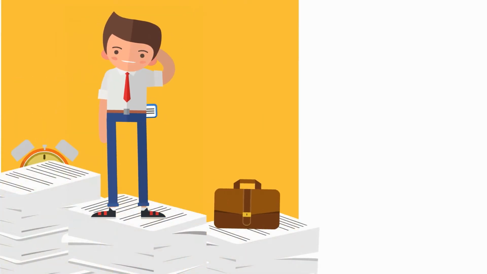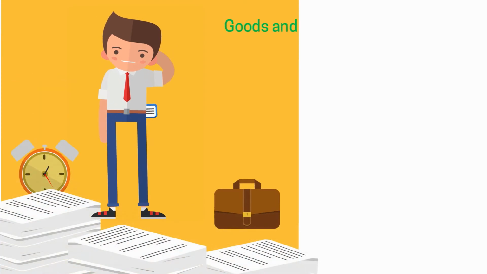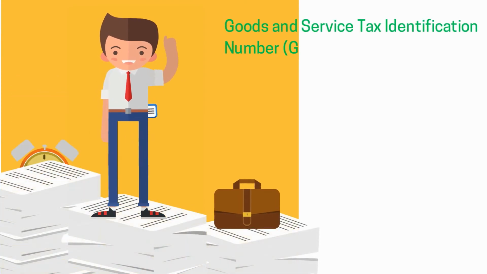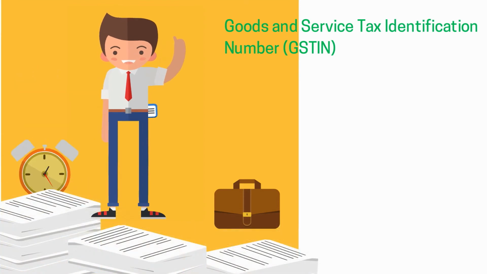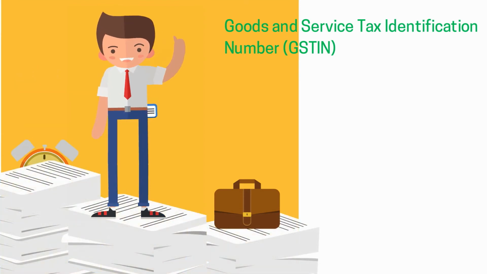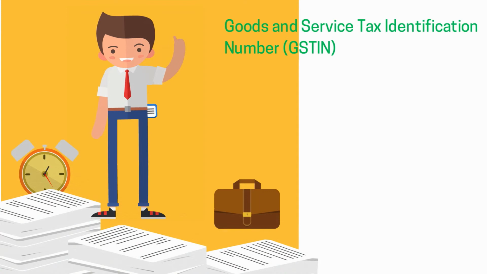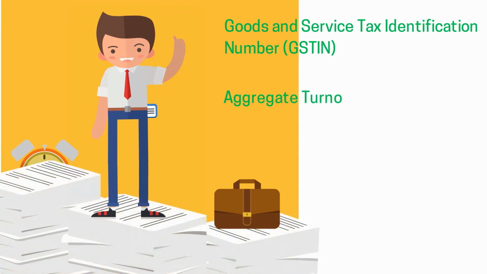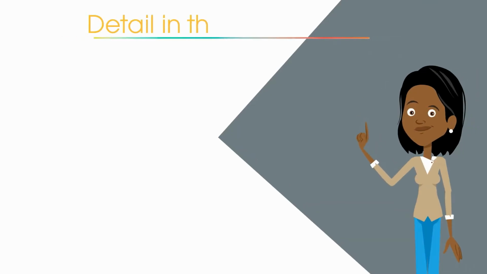When we say taxpayer must be registered, that means they must have obtained a valid registration under GST and are issued a Goods and Service Tax Identification Number, GSTIN. In order to understand if taxpayer is eligible to avail registration under GST, first we have to understand the concept of aggregate turnover. We'll discuss this in detail in the next lecture.